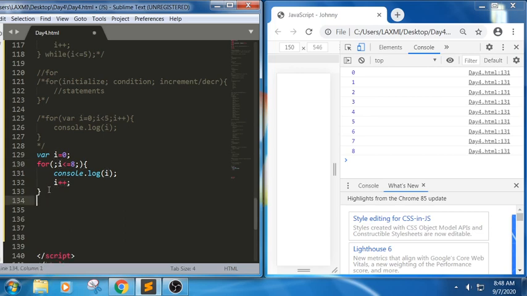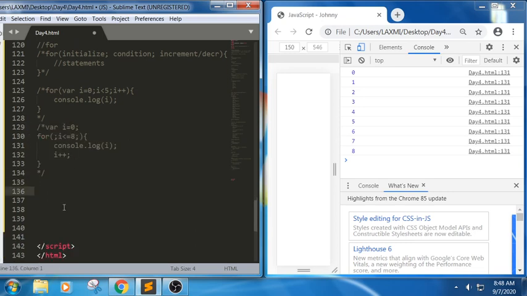But whenever you are trying to write without a condition, without an increment or decrement, and without the initialization, it will try to perform an infinite loop. So this is how the basic for loop works.